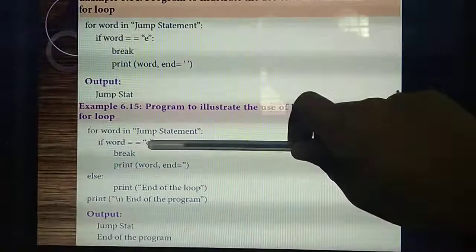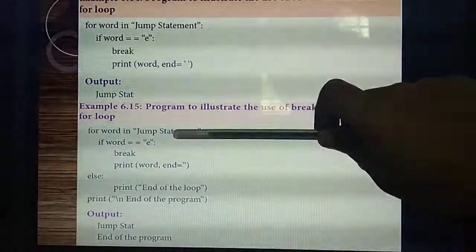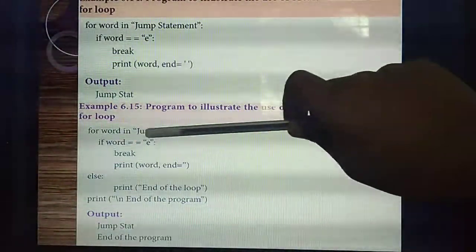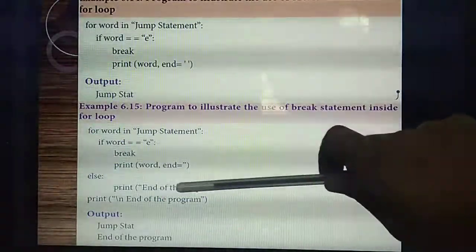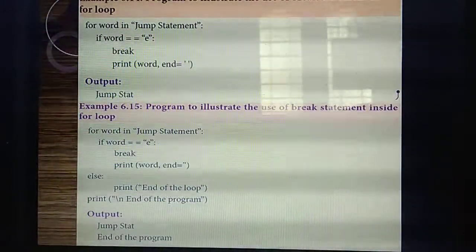So the output is the jump statement up to this print. So E is found. The control flow goes outside of the program, the else part won't get executed, and next "end of the program" will get printed.